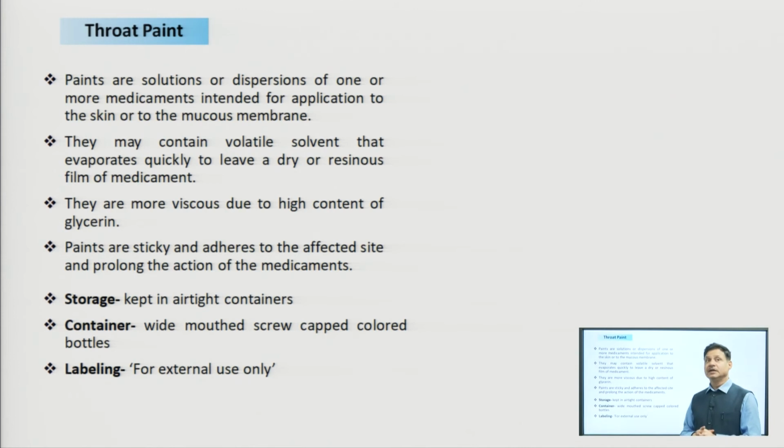Next, throat paint. The third throat region preparation is the throat paint, generally using an iodine preparation. Paints generally stay for a longer period of time as compared to gargles. We paint the throat region using long brushes, so that is why these are known as throat paints. Paints are solutions or dispersions of one or more medicaments intended for application to the skin or to the mucous membrane. Not only the skin, generally this is a throat paint, so the mucous membrane in the throat region is what it is intended for.